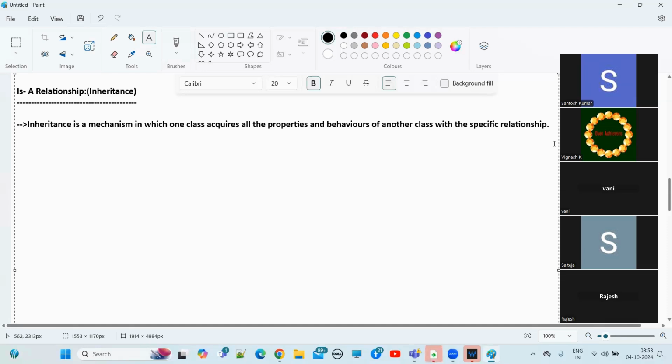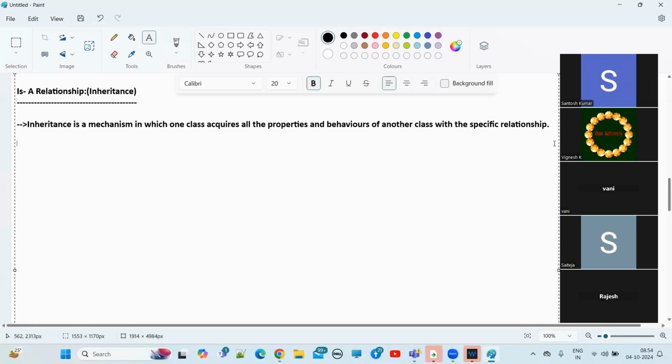And to use the functionalities of one class in another class, we create the object of that class and call the methods and properties of that class. Am I right? Now we want to use the functionalities of one class in another class, guys.